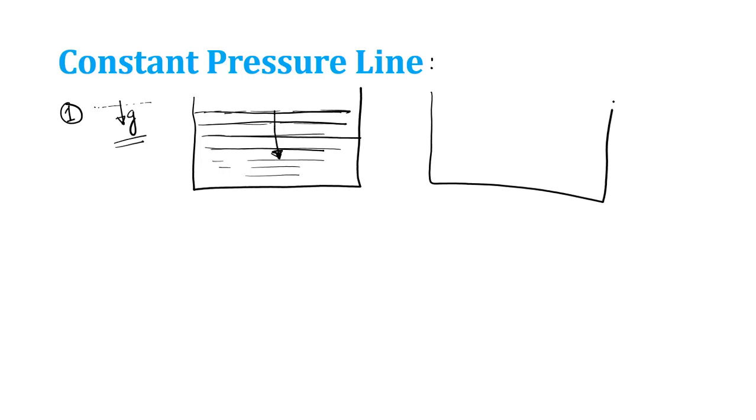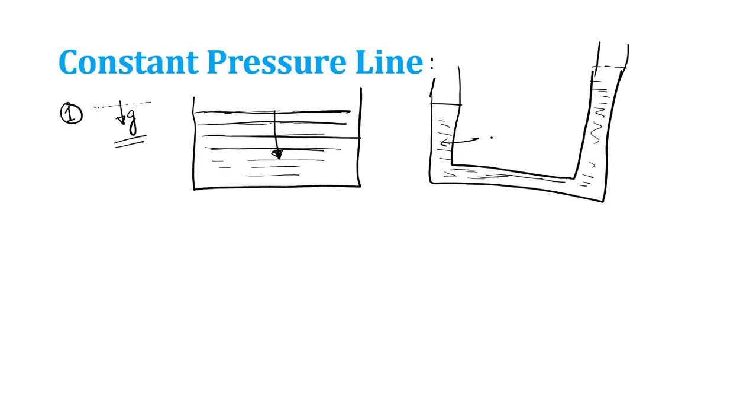So that is why if you jump from one column to another column in the same horizontal direction, the pressure will remain the same. And this concept will be highly used in the manometer concept. So if this is the same fluid, remember this point also, this should be the same fluid.